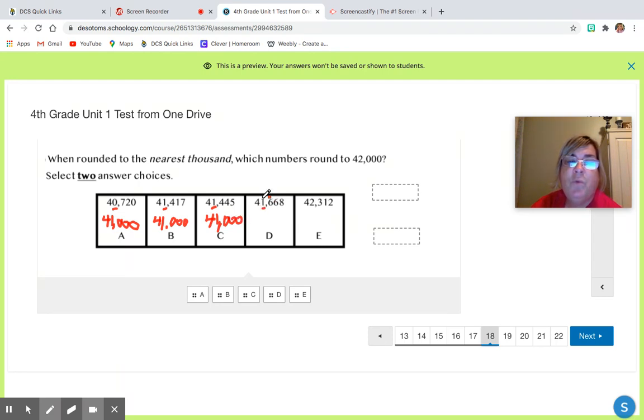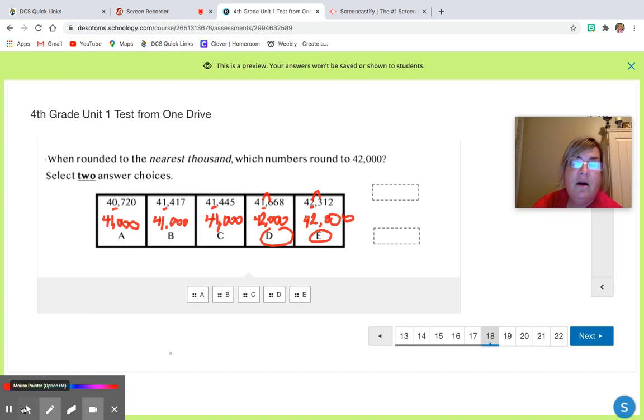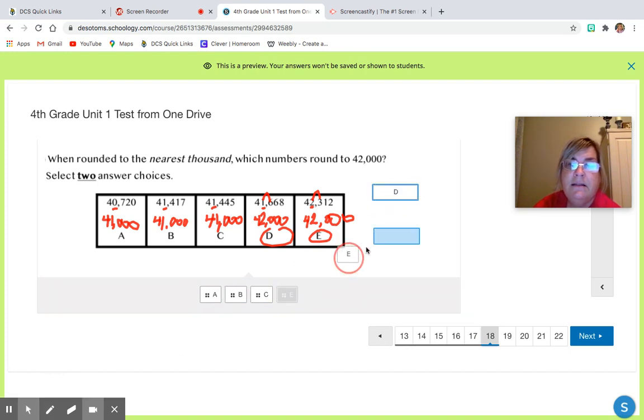All right, so this one's in the ones place. I mean, in the thousands place, and the 6,001 tells it to go up one. So this one would round to 42,000. This 2 is in the thousands place. This 3 would say let it rest. So this one would round to 42,000. So my answer choices would be D and E. All right, so D and E.